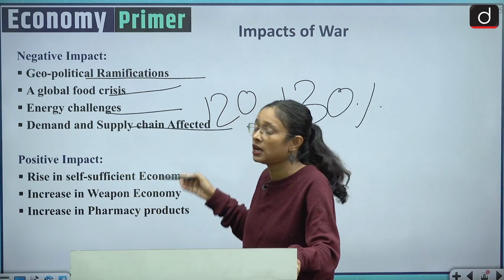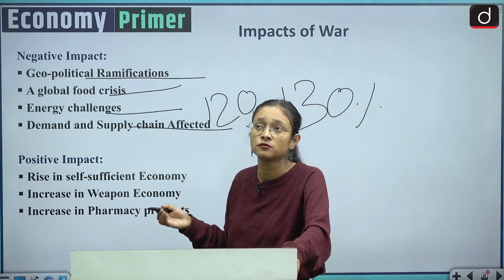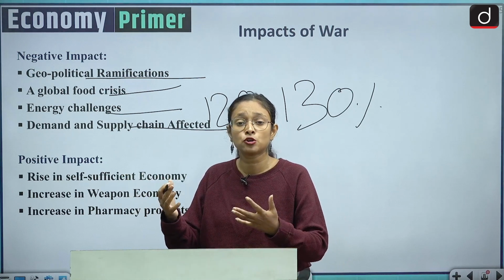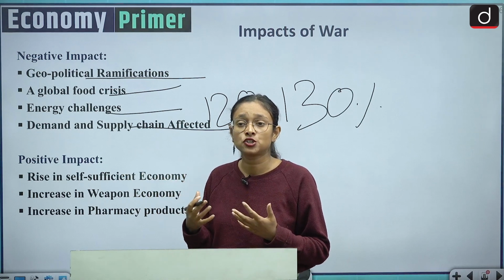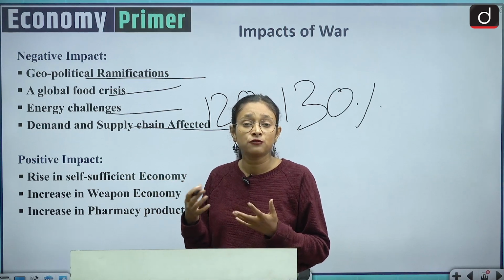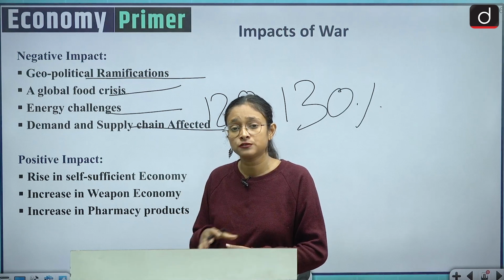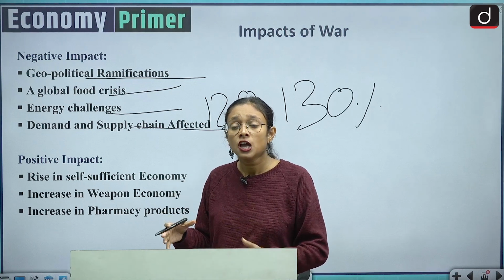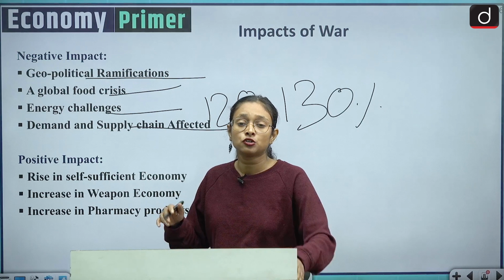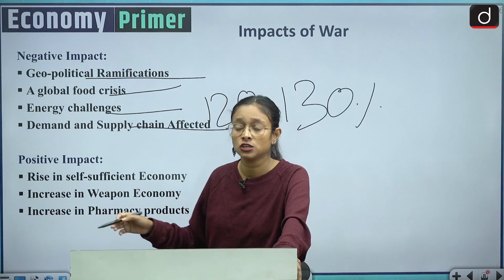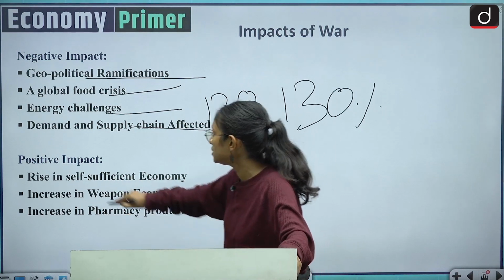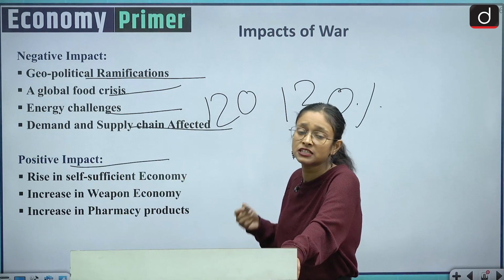So these are the demand and supply chain effects, and America is also affected because they could not import metal from Russia, and Russia has had around 2400 sanctions imposed on it. These sanctions will ultimately, in the long term, hurt the Russian economy. So coming to the positive impact.